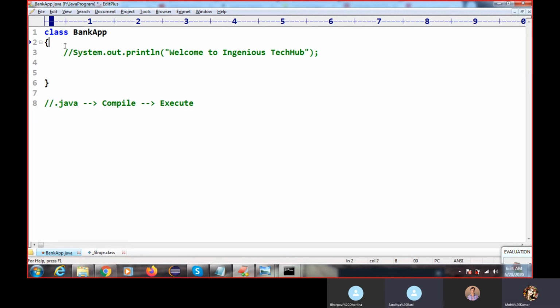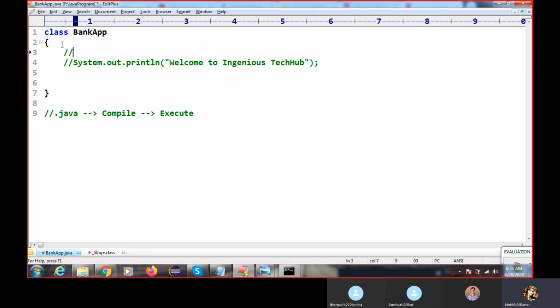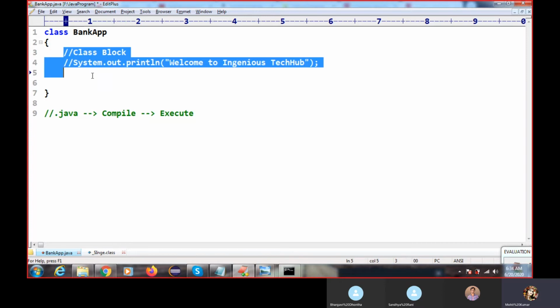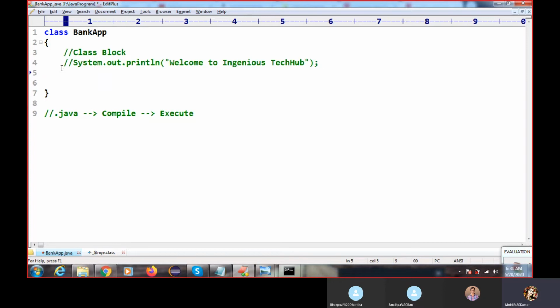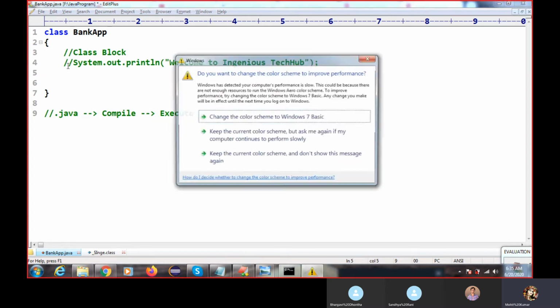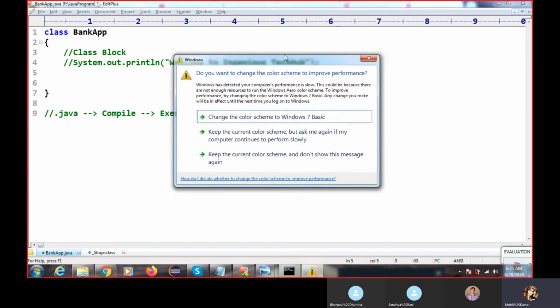Okay, whatever you have spoken, that's not 100% correct. So I'll tell you. At the class level, this block is called the class block, right? This is your class block. Inside this class block, we can declare or implement our logic.